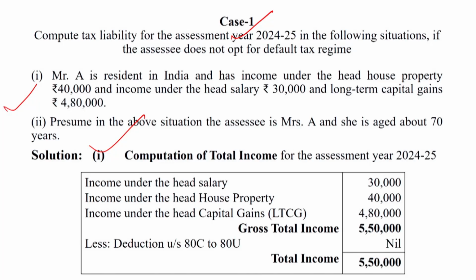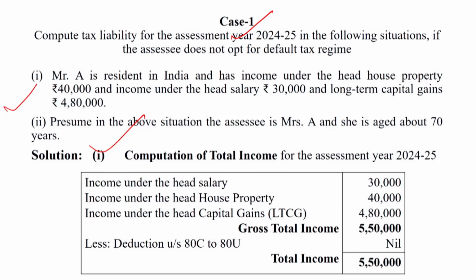Second case: presume the above situation, but the assessee is Mrs. A and she is 70 years of age. So dear students, in the first case the assessee is Mr. A, but in the second case the assessee is Mrs. A. So how is the amount of tax computed for the assessment year 24-25?